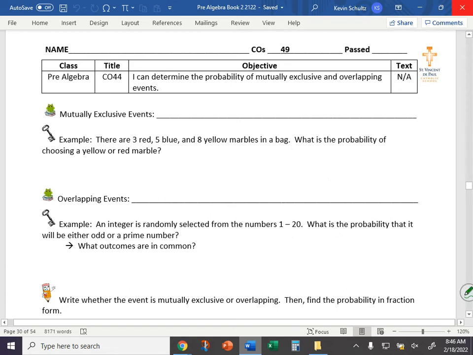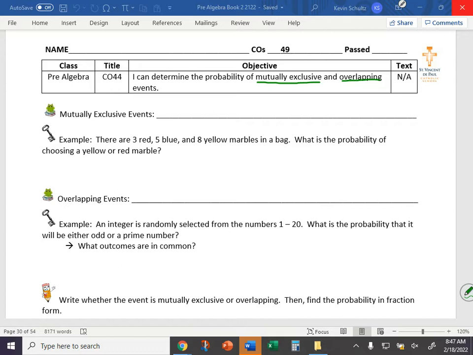We are going over our last objective of the unit, the last one we have yet to cover. CO44, which is the probability of mutually exclusive and overlapping events. So far we've talked about the probability of a single event. We've talked about compound probability, theoretical probability, experimental probability. We talked about odds. One more situation involves the phrases mutually exclusive or overlapping.